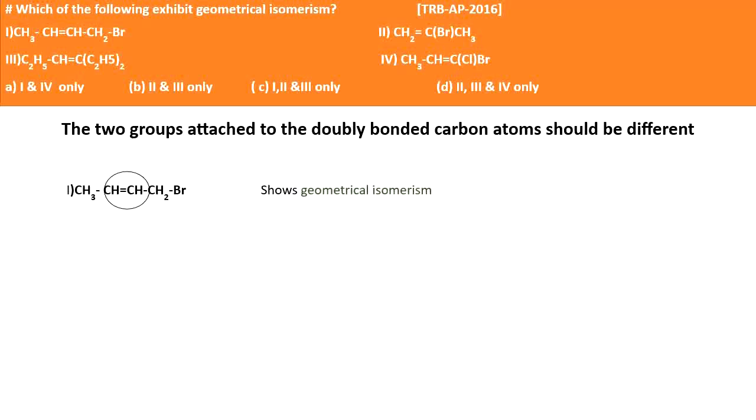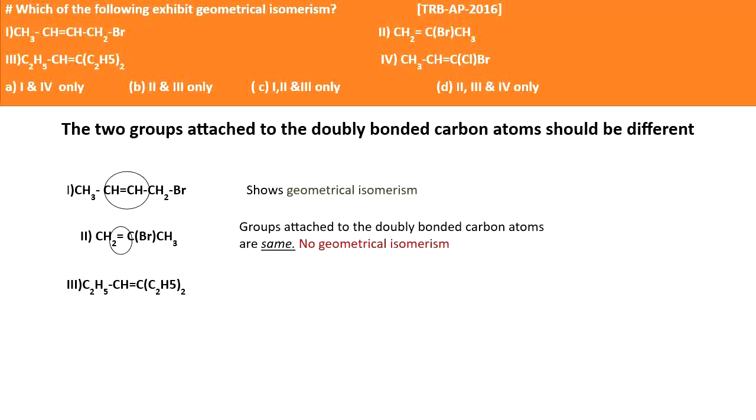The next one, the compound is CH2=CH-CH2Br and CH3. Here the two groups attached to the carbon are hydrogen and hydrogen. These are not different. So this compound does not exhibit geometrical isomerism. Okay, what about the third one? The third one has the formula C2H5-CH=CH-C2H5. Here you have to consider the double bond. On the double bond, the two ethyl groups are similar, C2H5. So this compound does not show geometrical isomerism.